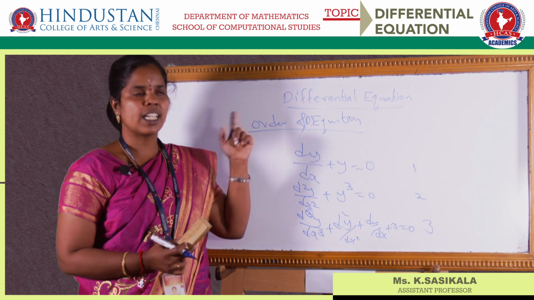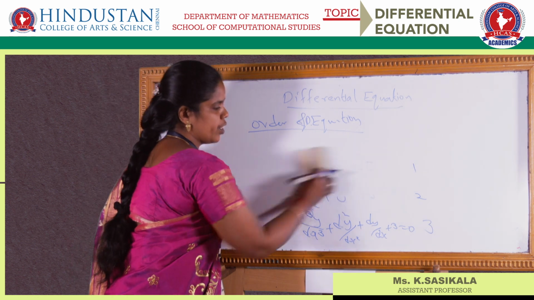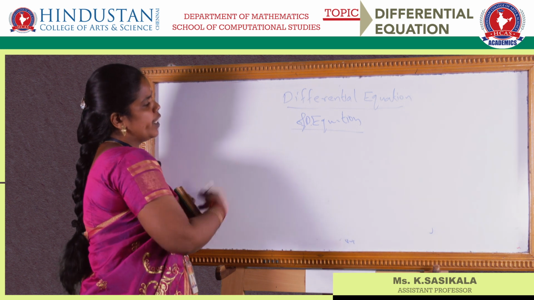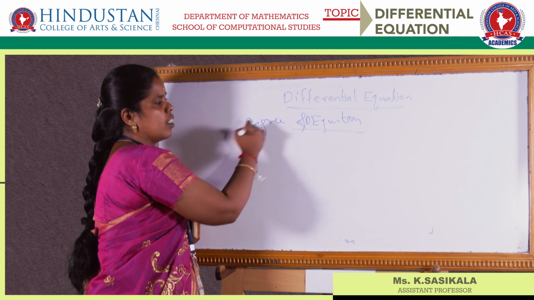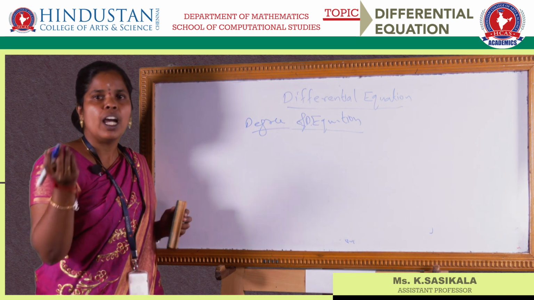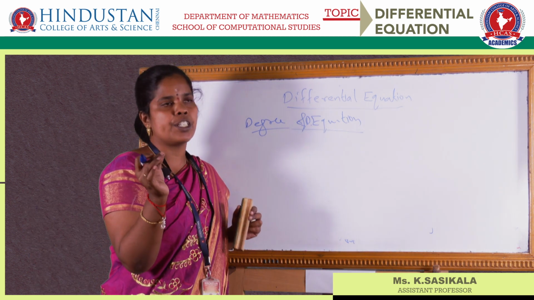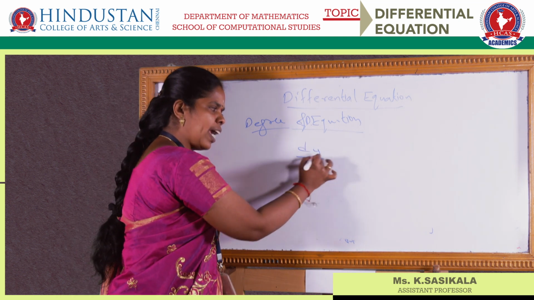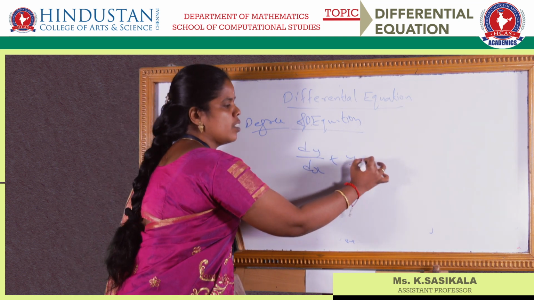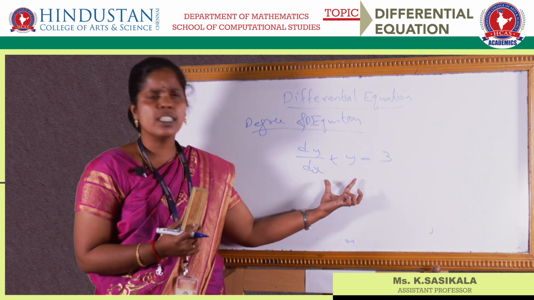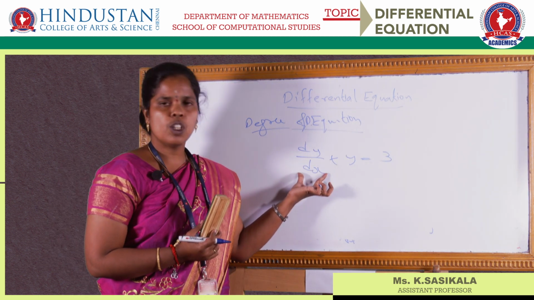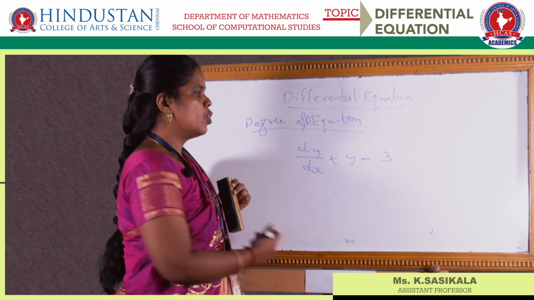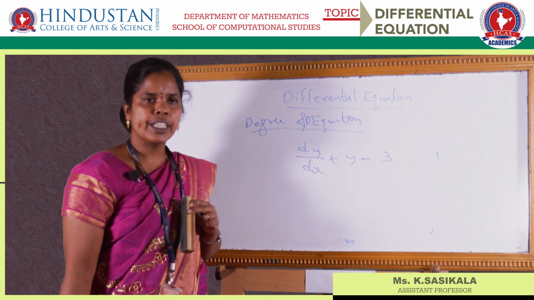So the next topic is the degree of a differential equation. Degree is similar to the order. The only thing is, the degree of the differential equation is the exponent of the highest derivative of the equation. Suppose I consider an example. If you see in this equation, the highest order is 1, but what is the power of this highest order? Only 1. So you will say the degree is 1.